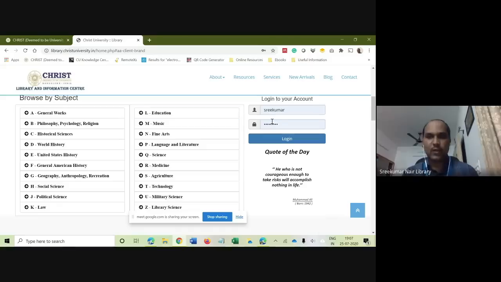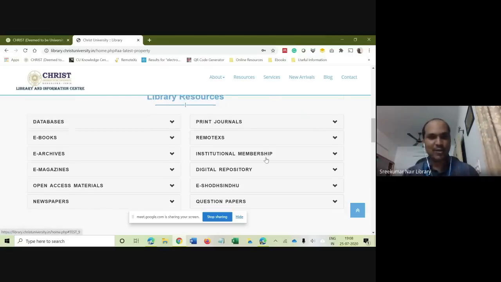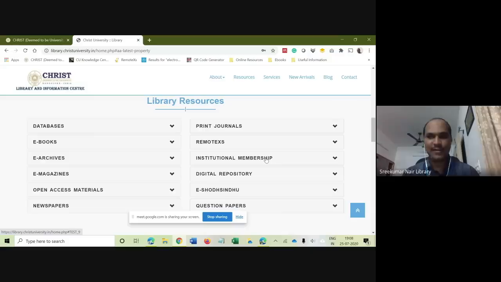So let's take a look at the digital collection, or the electronic resources, or the databases, which are very important for your assignments or for your course readings, right? So the first step was the university page. The second step is to click on the resources, and you will be taken to this particular box.